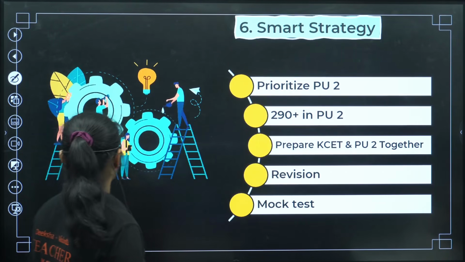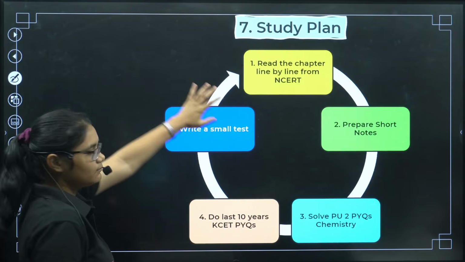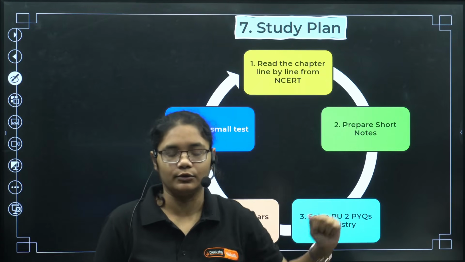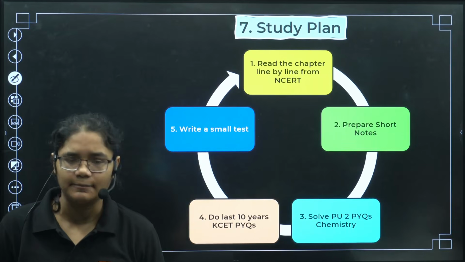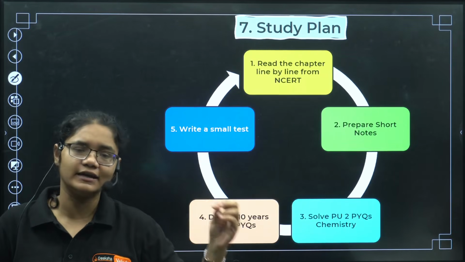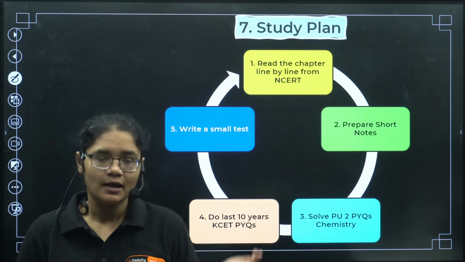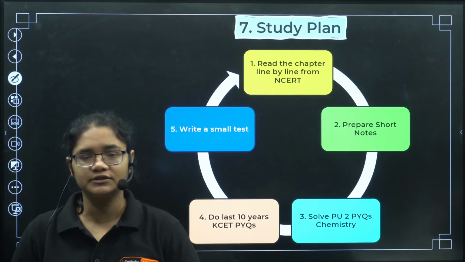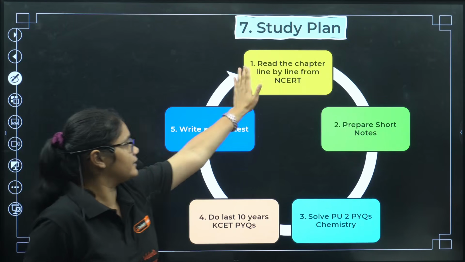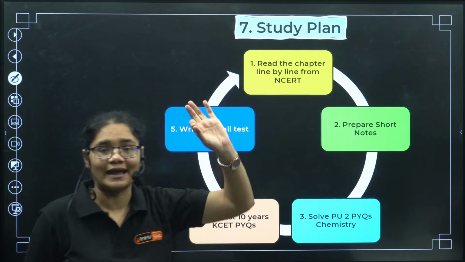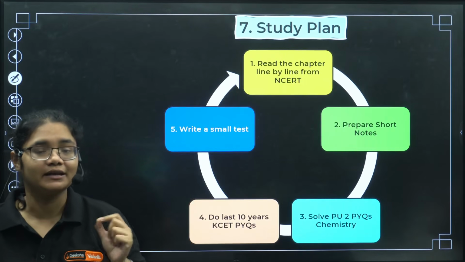Now, moving forward to some study plan. How you have to study, as I told you. First of all, you have to select a chapter, whichever chapter is taught in your school. In chemistry, I think many of your sessions might not have started, but once started, maybe solutions will be the first chapter taught to you. So select that chapter and read it from NCERT line by line. You have to read each and every line, I'm telling you.